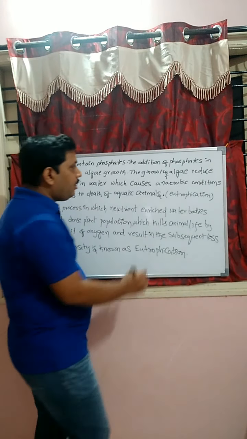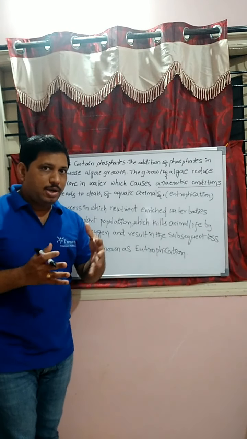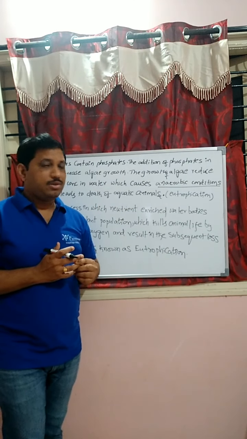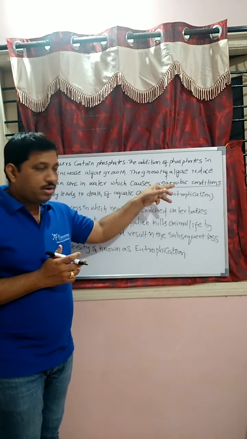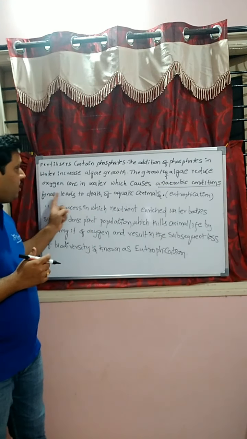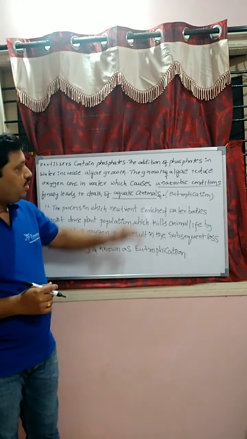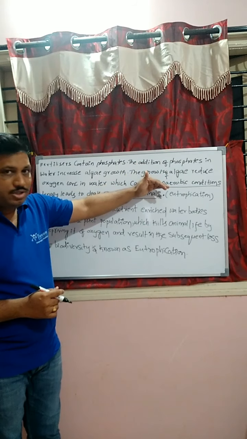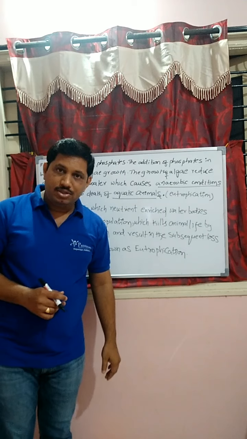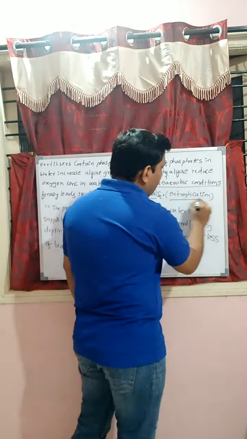Which causes anaerobic condition. That is, aerobic condition means presence of oxygen, and anaerobic condition means absence of oxygen. Due to reducing of oxygen concentration, anaerobic conditions take place. Finally, this leads to death of aquatic animals like fishes. This phenomenon is known as eutrophication.